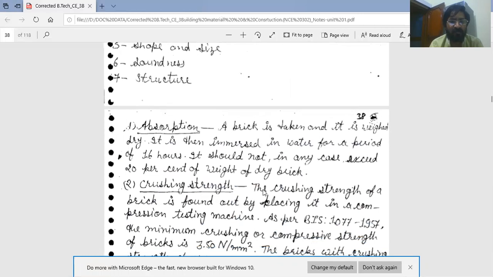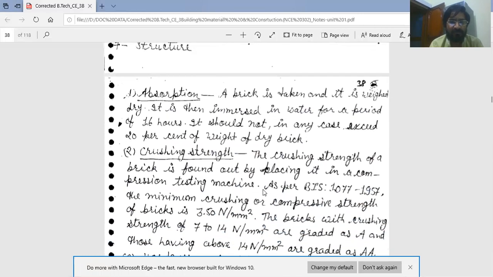First test: absorption or water absorption. This is a simple and important test. A brick is taken, immersed in water for 24 hours, then taken out and allowed to dry in shade. First note the brick weight in dry position, then immerse it in water for a period of 24 hours.